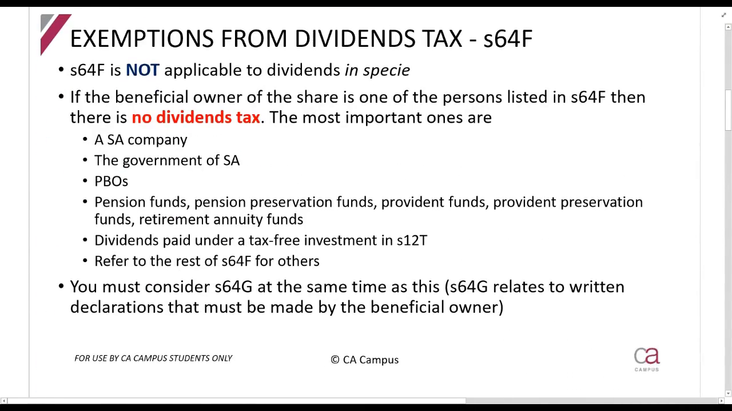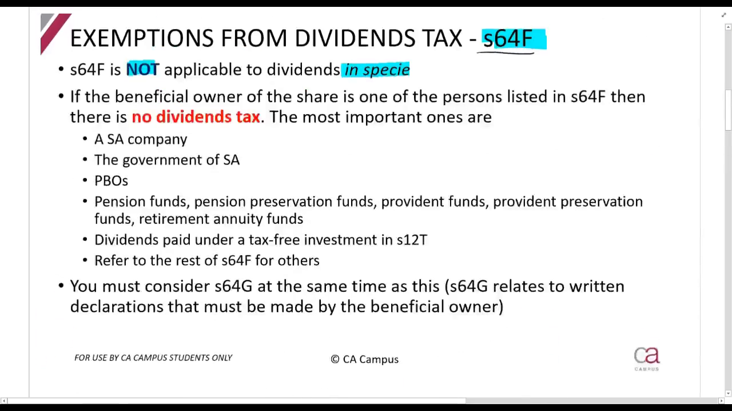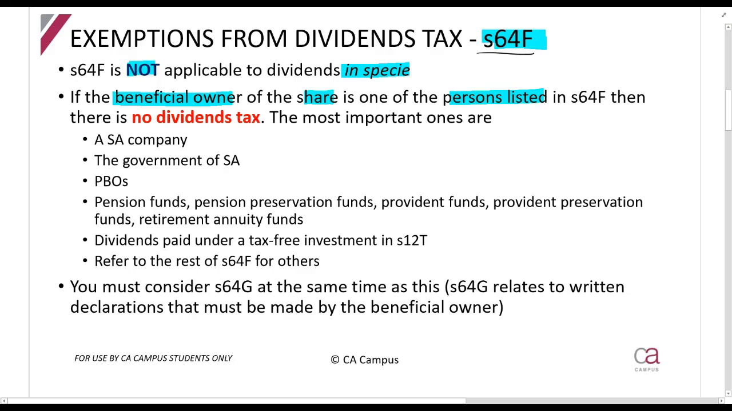Now, very important section also, section 64F. This tells us the situations in which there is no dividends tax payable. First up, section 64F does not apply to dividends in specie. It only applies to cash dividends. Section 64FA applies to dividends in specie. If the beneficial owner of the share is one of the persons listed in section 64F, then there is no dividends tax payable. Now remember, who is the beneficial owner? Remember, we saw that definition. It is the person who is entitled to the dividends.